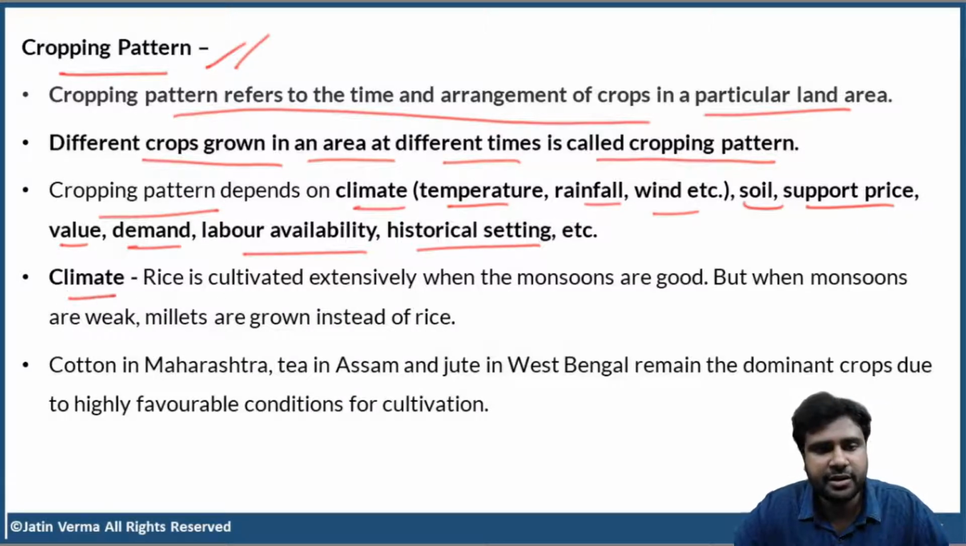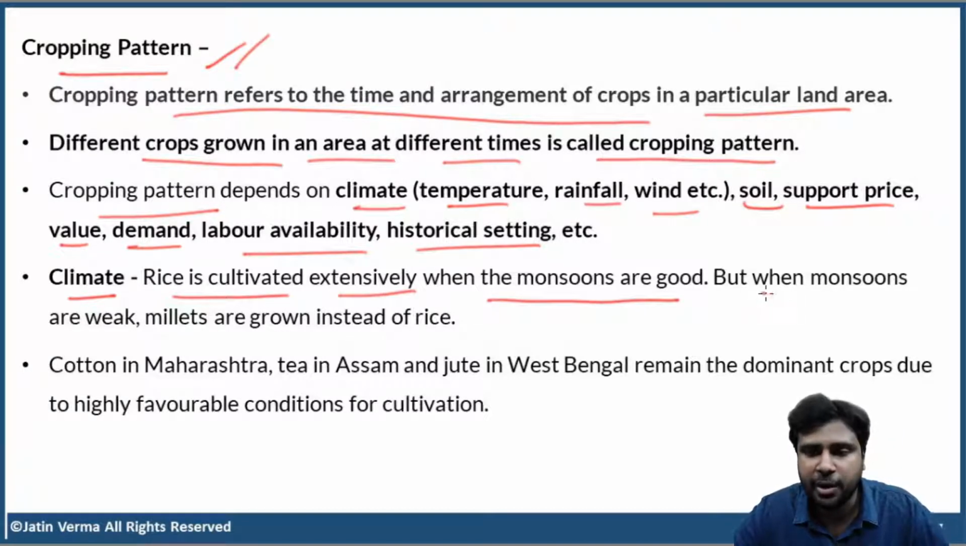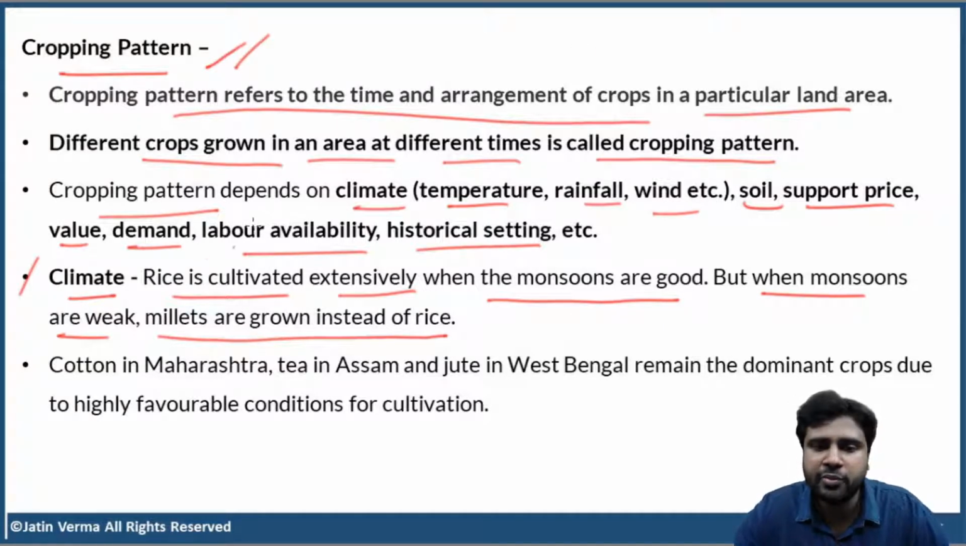Now, first, let us discuss climate. Rice is cultivated extensively when the monsoons are good. But when monsoons are weak, millets are grown instead of rice. We are just trying to understand how important a factor climate is. Now, millets are climate smart crops. Millets are drought resistant as well as heat resistant. So, millets are called climate smart crops.